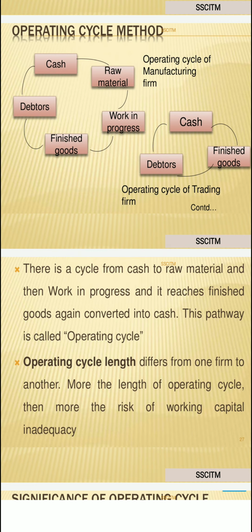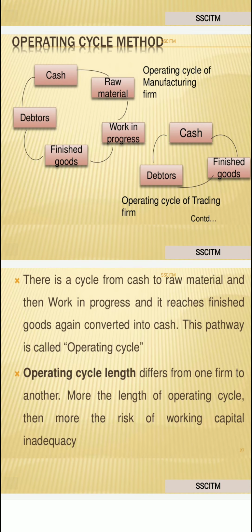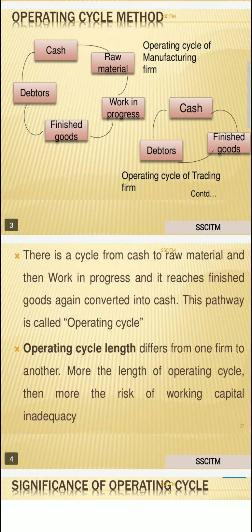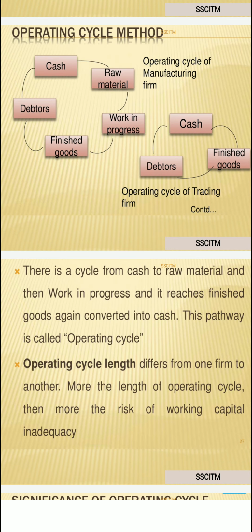After work in progress, another stage is finished goods. When we send raw materials into work in progress, we get finished goods. After finished goods, we sell them to end users, and we get cash, with the debtors in between. So it's called the working capital cycle or operating cycle of a manufacturing firm.